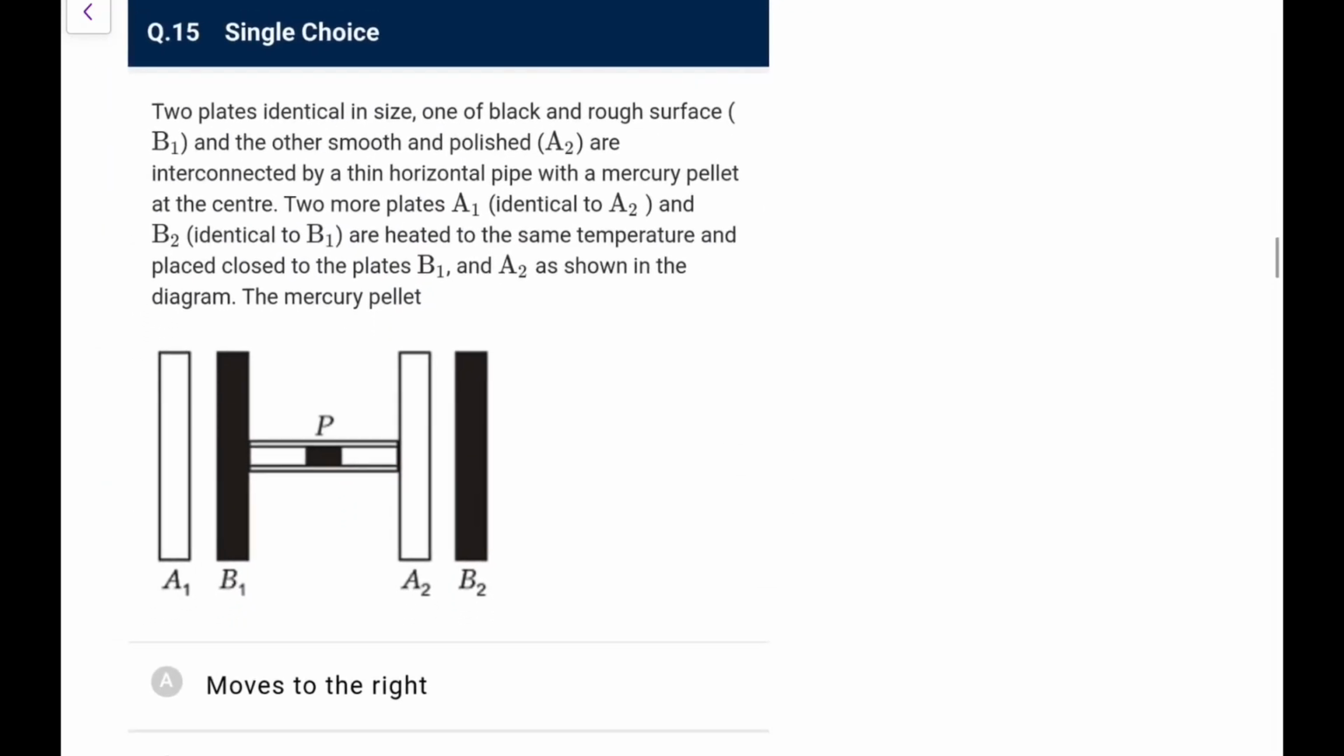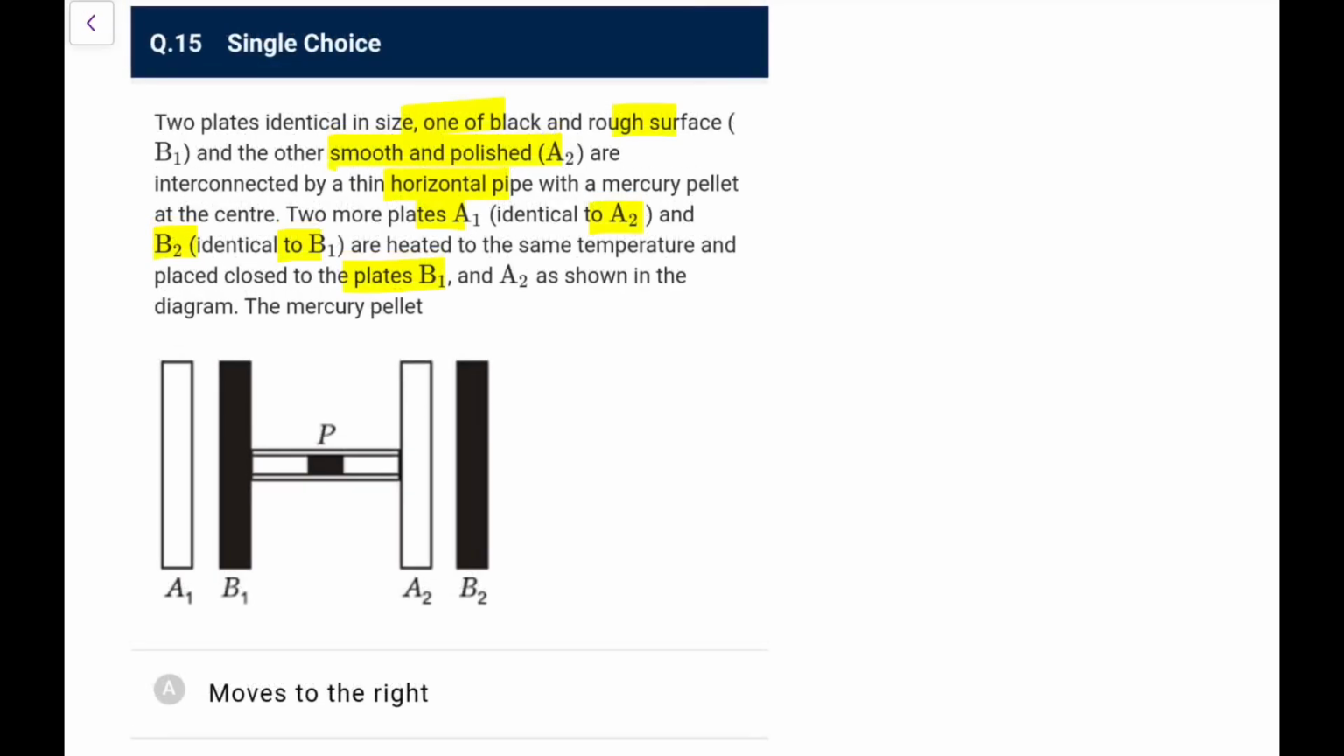Two plates identical in size, one of black and rough surface, the other smooth and polished, are interconnected by a thin horizontal pipe with a mercury pellet at the center. Two more plates, A1 which is identical to A2 and B2 identical to B1, are heated to the same temperature and placed close to the plates B1 and A2 as shown. The mercury pellet will...